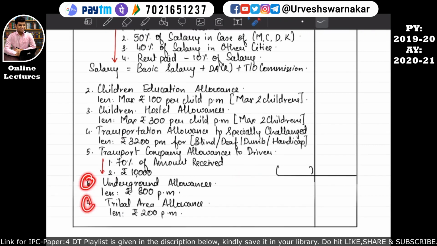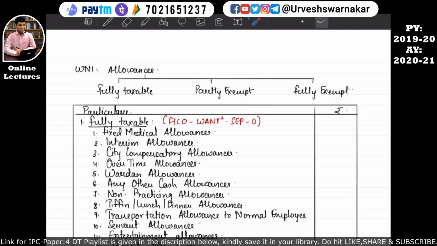Points number 6 and 7 are the last two partly exempt allowances, and the acronym for them is UNT. U stands for underground allowance. If an employee is receiving an underground allowance, then an ad hoc deduction or exemption is available to such employee. Similarly, if an assessee is receiving a tribal area allowance, then whatever amount is received by such employee as tribal area allowance will be further reduced by rupees 200 per month. I hope this is quite clear to you all. Okay, so our fully taxable allowances and partly exempt allowances are complete.